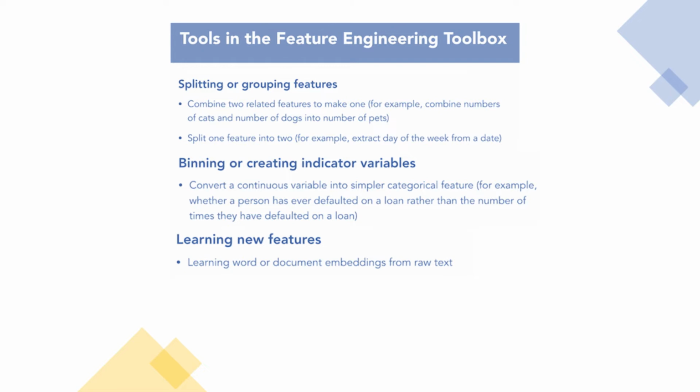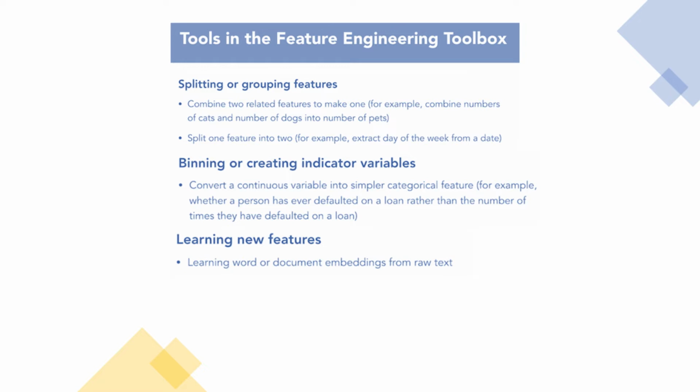Quality trumps quantity every single time when it comes to features. Or on the other side, maybe you have one feature that's not really valuable. By using common sense and domain expertise, you may figure out that splitting that single feature into two could actually uncover some value that the single feature does not capture.